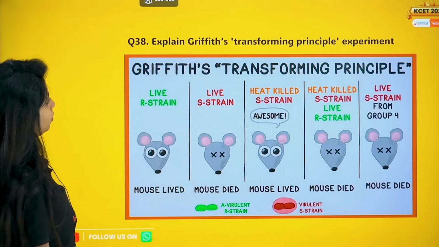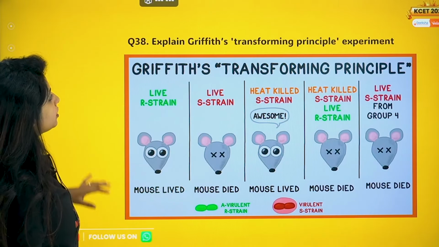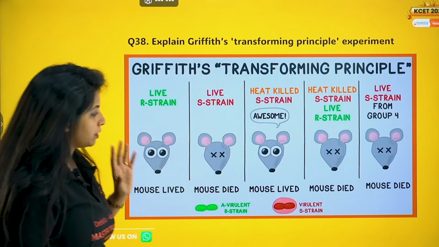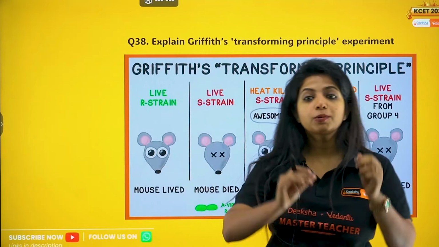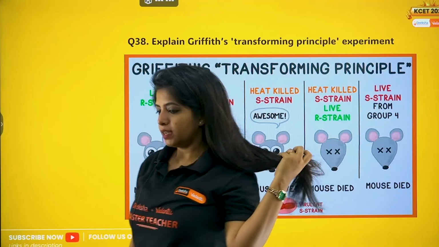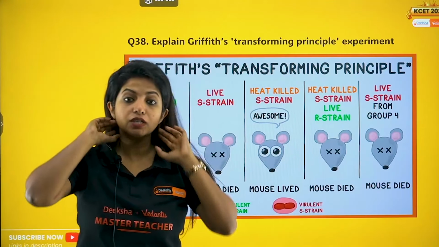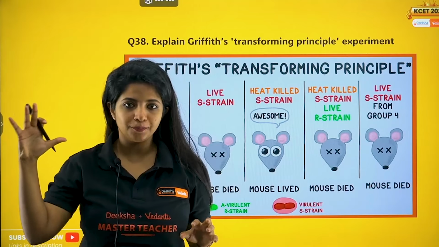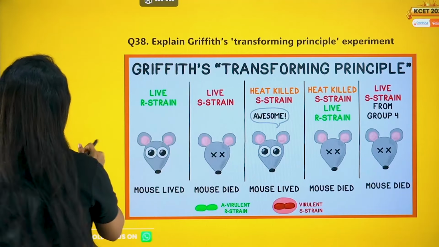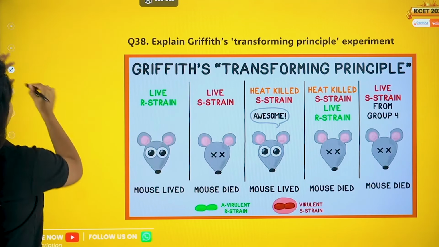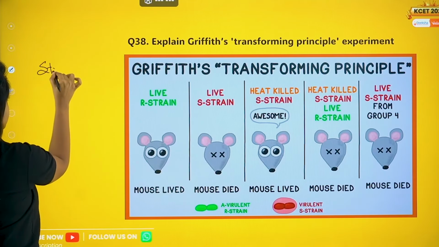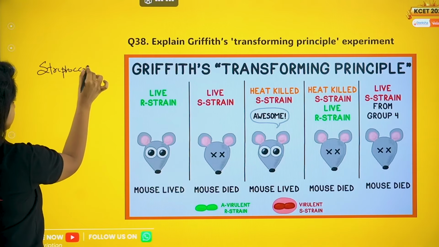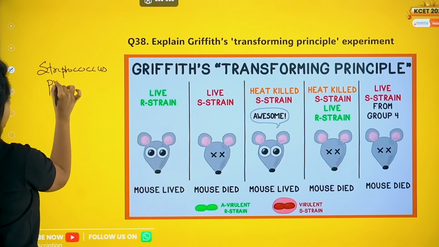Cool? Cool, ma'am. Now, explain Griffith's transforming principle experiment. What is Griffith's transforming principle experiment all about? So, Griffith was in search of the genetic material. He used one very famous bacteria that causes pneumonia, and that is Streptococcus pneumoniae.